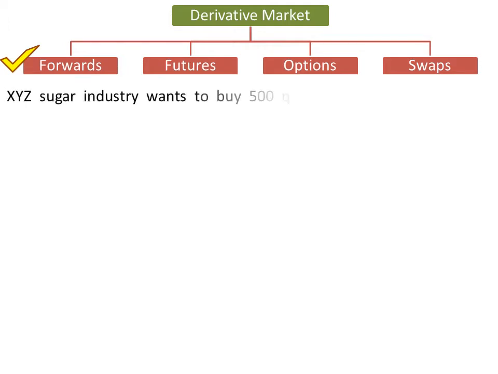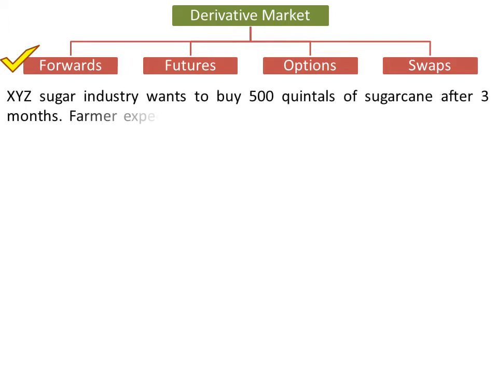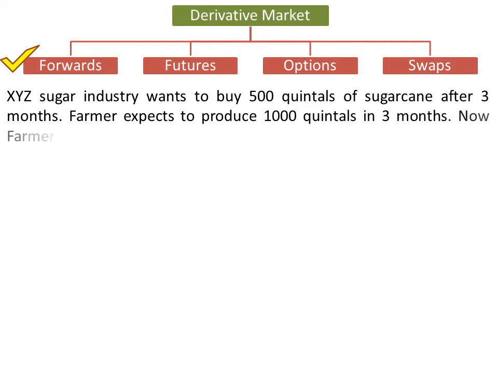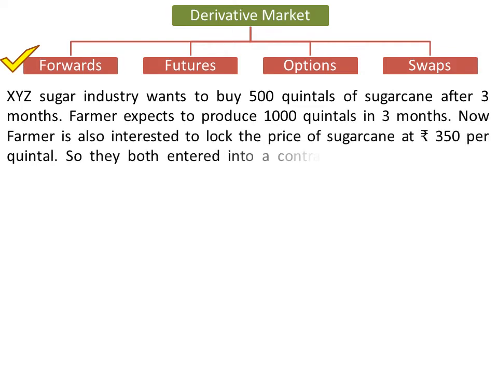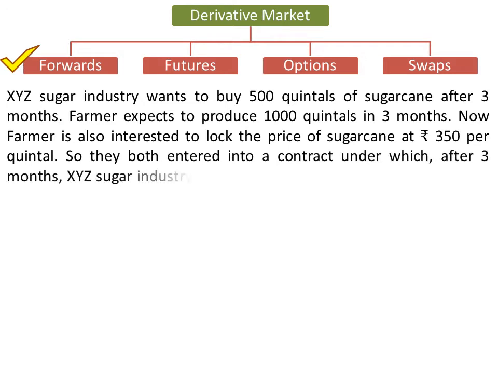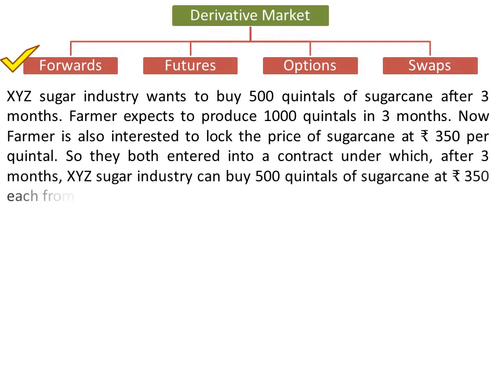XYZ sugar industry wants to buy 500 quintals of sugarcane after 3 months. Farmer expects to produce 1000 quintals in 3 months. Now farmer is also interested to lock the price of sugarcane at rupees 350 per quintal. So they both entered into a contract under which after 3 months XYZ sugar industry can buy 500 quintals of sugarcane at rupees 350 each from this farmer.